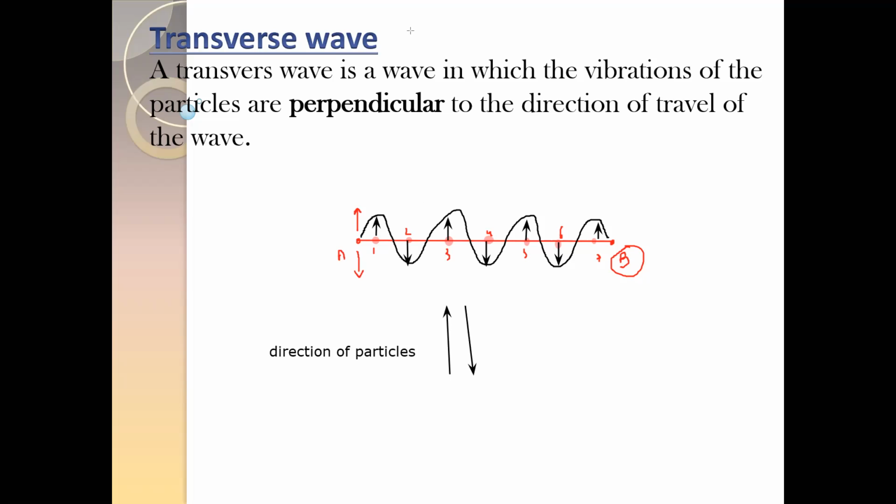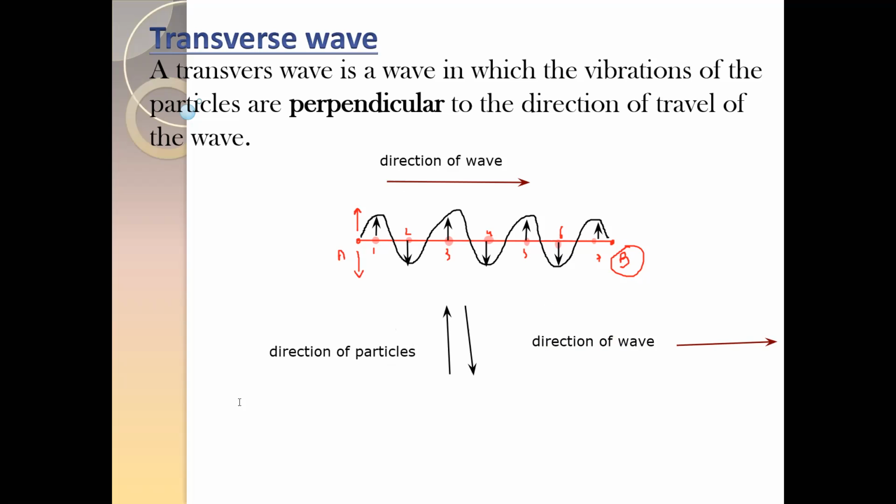Now, in which direction does the wave travel? What is the direction of the wave? Because you produce the energy and your friend is receiving it, the direction of the wave is from left to right. So what is the angle between the direction of the particle and the direction of the wave? You can mention east, west, north, south, but in this example it is towards the right according to the reference direction.